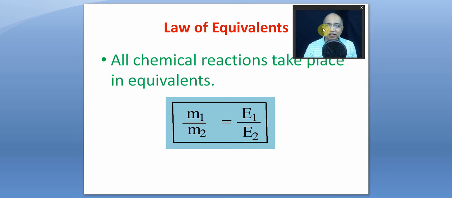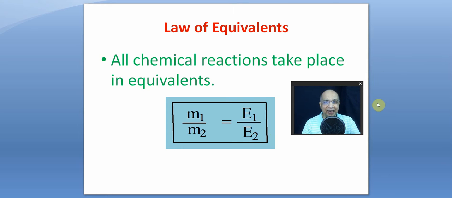Now let us once again revise what the law of equivalence is. That can be presented in two different formats. One is all chemical reactions take place in equivalence. Do you remember the music I created? All chemical reactions take place in equivalence. And the second one is M1 by M2 is equal to E1 by E2. Masses are directly proportional to their equivalent masses.